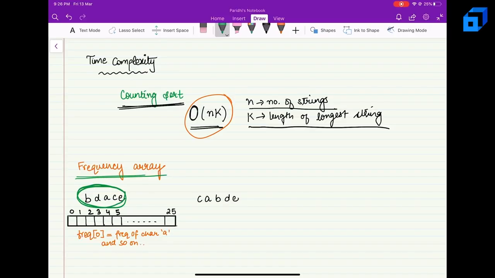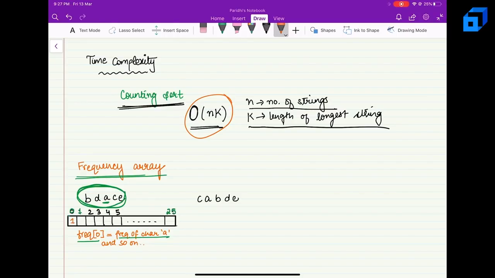Now basically we will be mapping small a to index 0, then small b to index 1 and so on, and we will be representing small z by index 25. So here we will be storing the frequency of all the characters. So the frequency at index 0 denotes the frequency of character a and so on. Here the frequency of a is nothing but 1. So we will put 1 over here.